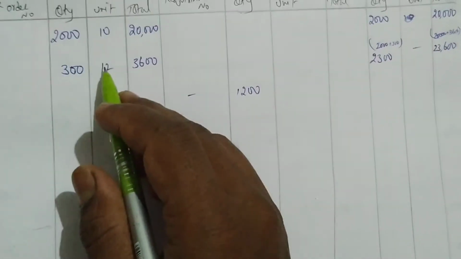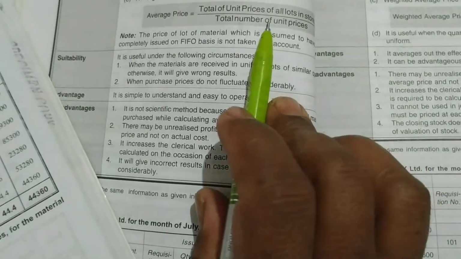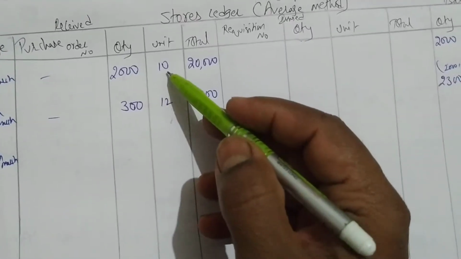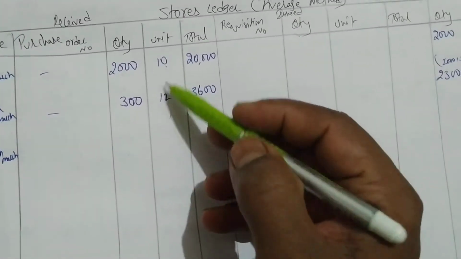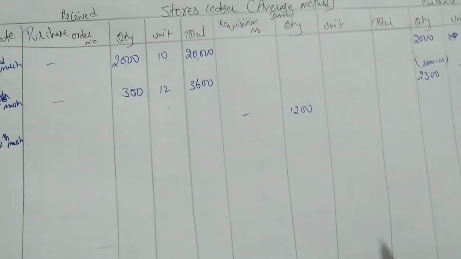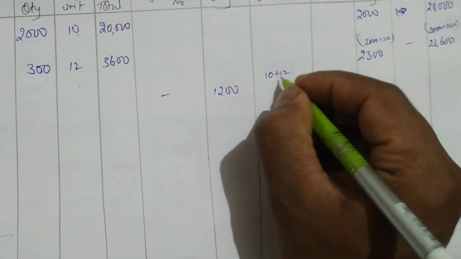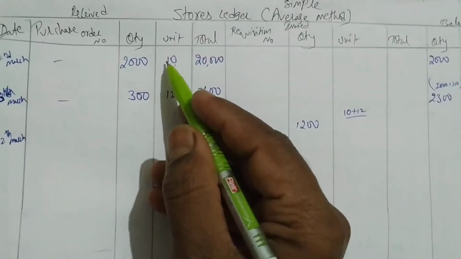So in simple average, the formula is the total of unit prices of all lots in stores. How many prices are we having? 10 plus 12. This is the total of prices, divided by how many prices we are having, which is 2 prices.